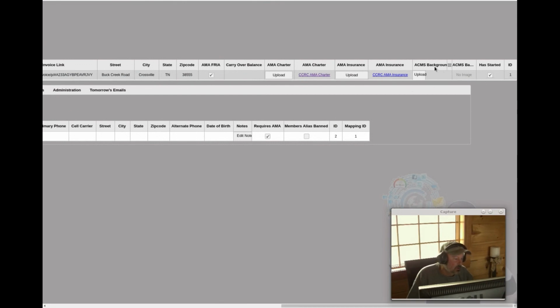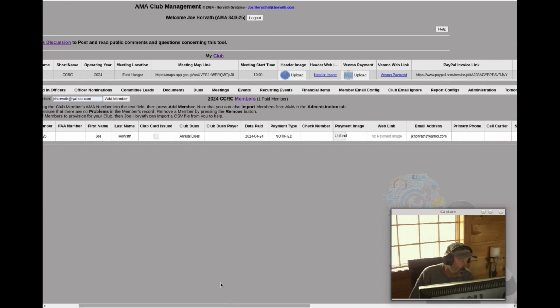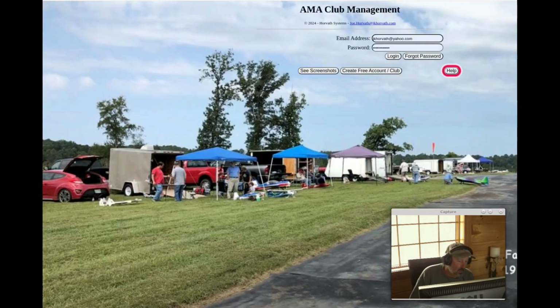And then there's this notion of the ACMS background. This is how you can customize the login page that you see. So let's take a little look at how this works. Let me log out here for a minute. If we log out, we can see this is the default login background for the AMA Club Management software.